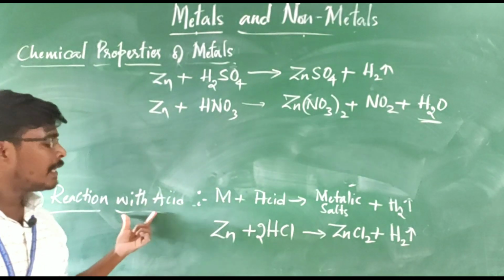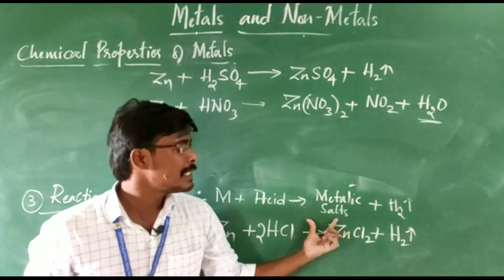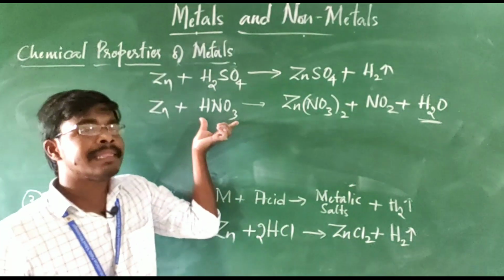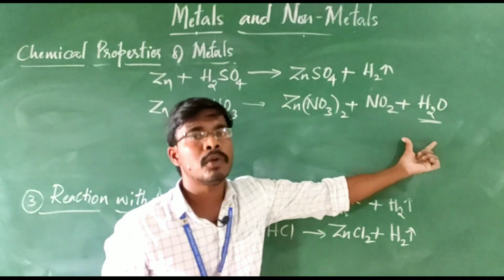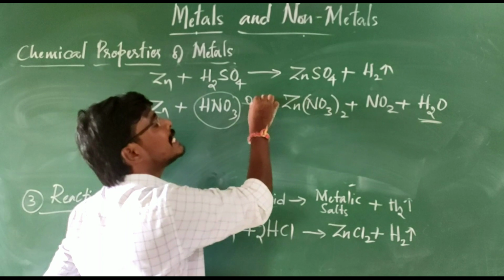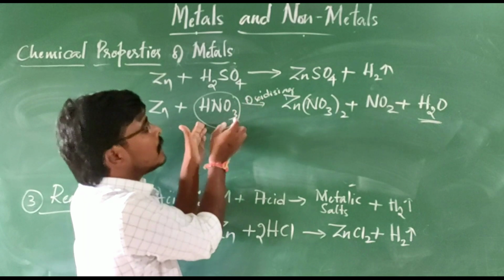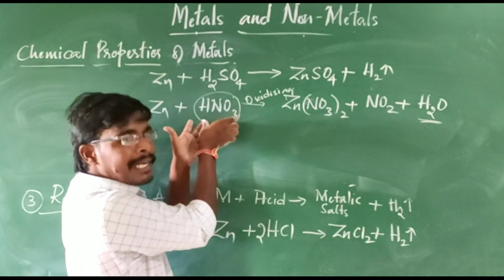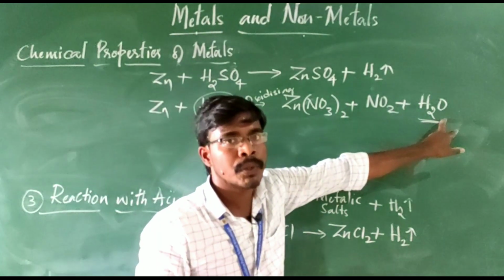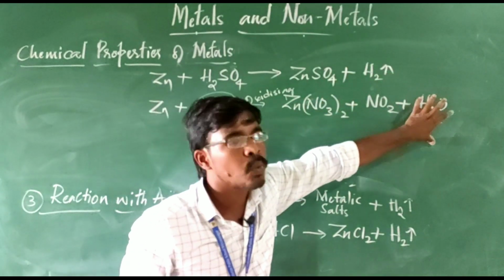As I said, when a metal is reacted with an acid, they have to form metallic salt and hydrogen gas. This is a general equation. Based on that, when the metal is reacted with nitric acid, it is not going to form hydrogen gas. What is the reason here? Nitric acid is a strong oxidizing agent. So when the hydrogen gas is liberated, the excess oxygen present in the nitric acid will combine with hydrogen to form water molecule. Due to that, it will not allow the hydrogen to liberate out; it forms water molecule.